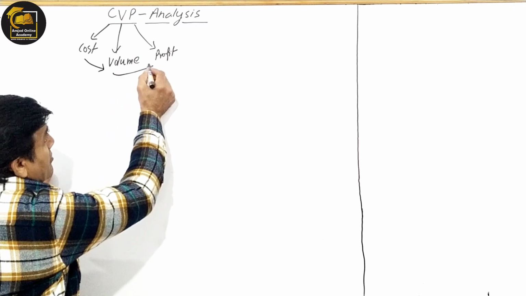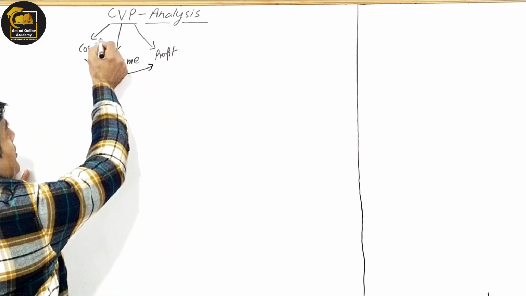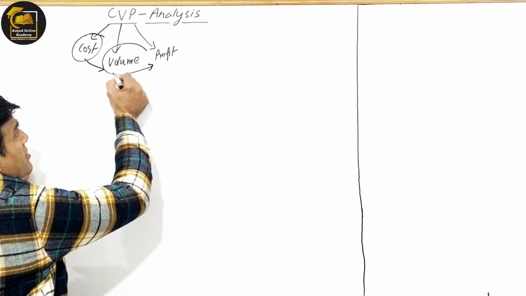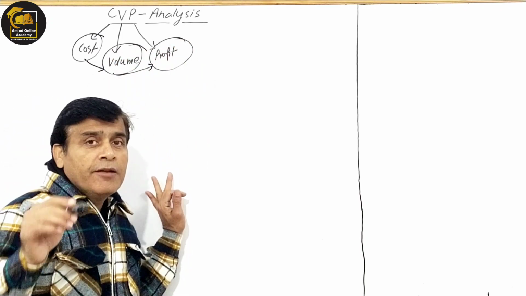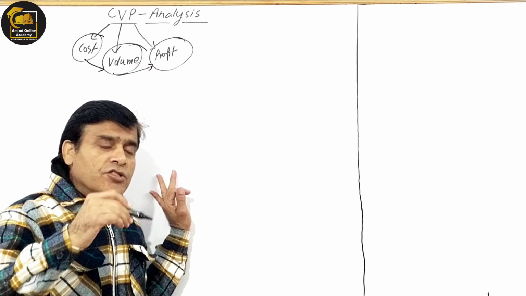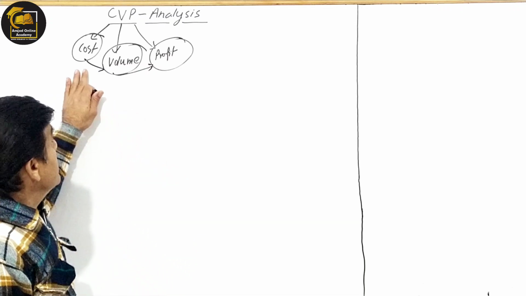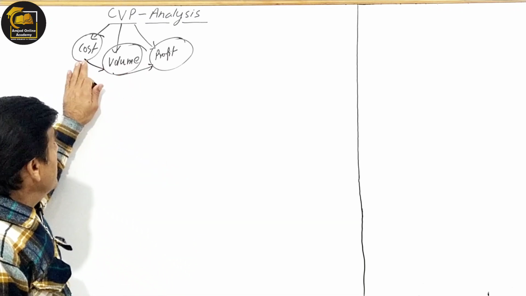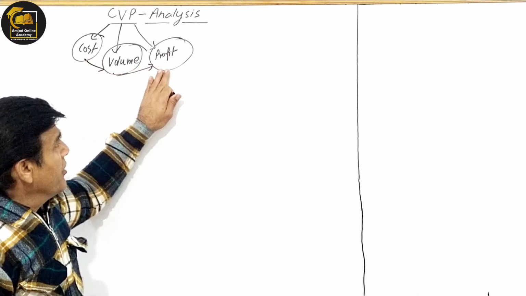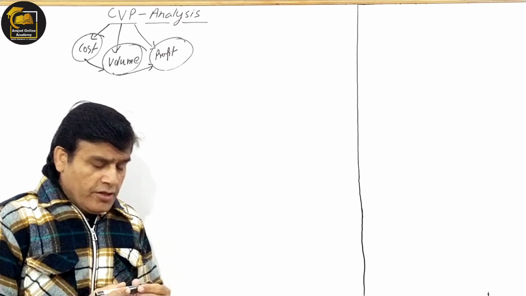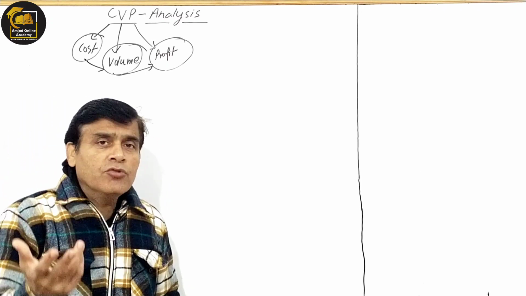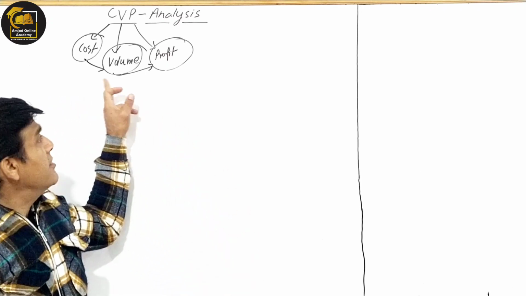These are variables because nothing is constant here; all are changeable. Cost, volume, profit: you will be in a position to judge the relationship among these three.